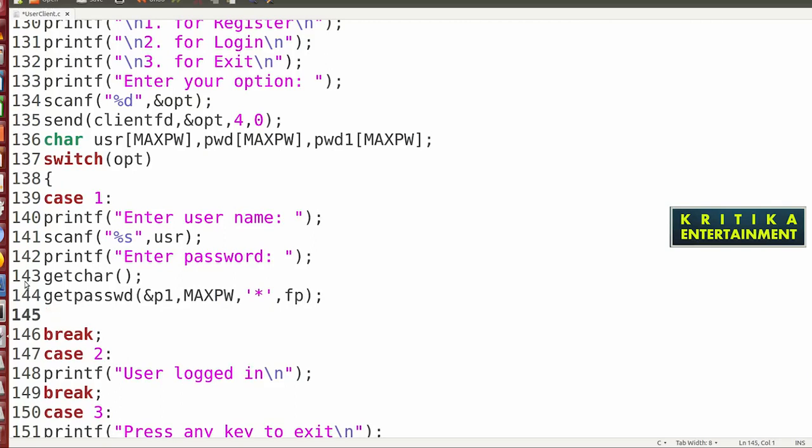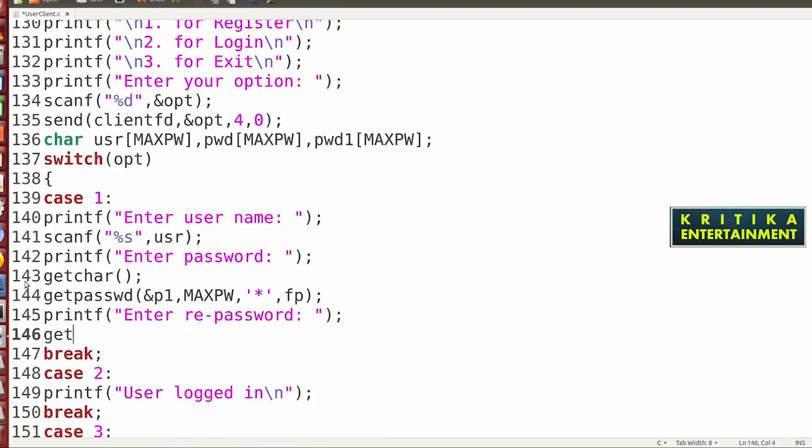Then the same for repassword: printf enter repassword. Then write get, we paste this code getpass.